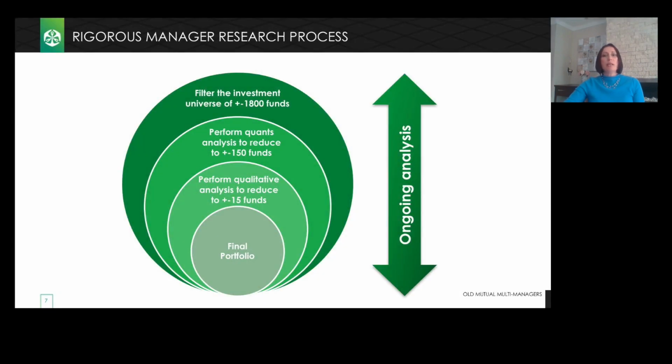First and foremost, it offers a rigorous and exhaustive manager research process. We all know that research is vital. Currently, there are over 500 Section 65 approved global funds that retail investors are able to choose from. This is certainly an overwhelming level of choice, even for the most knowledgeable of investors.